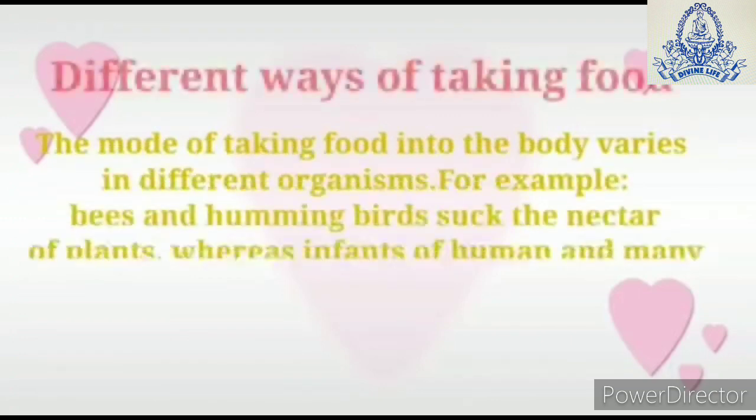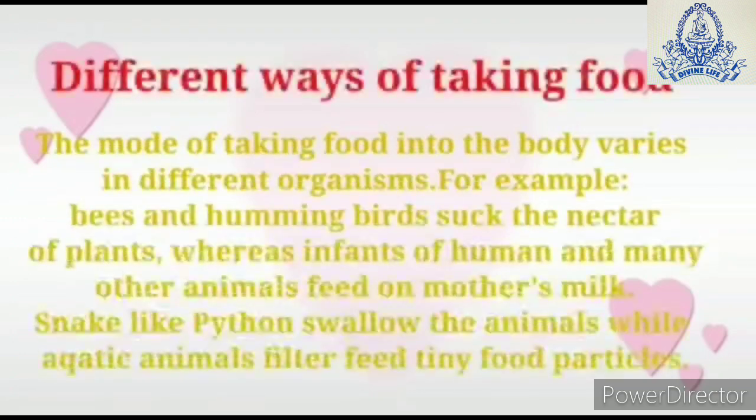Now let us discuss different ways of taking food. The mode of taking food into the body varies in different organisms. For example, bees and hummingbirds suck the nectar of plants, whereas infants of humans and many other animals feed on mother's milk.